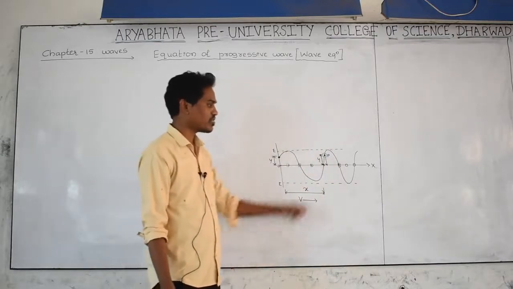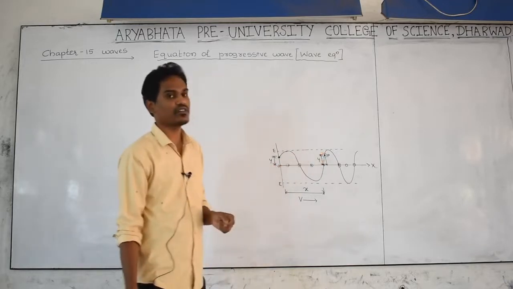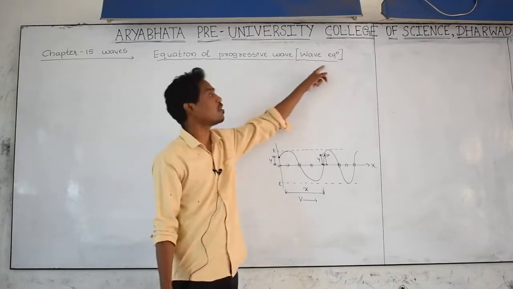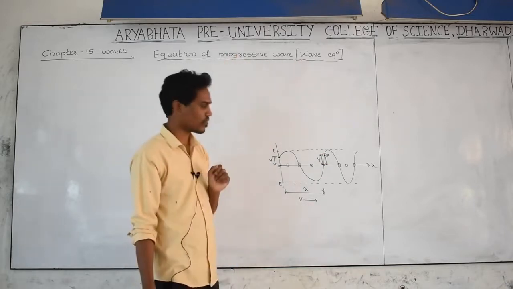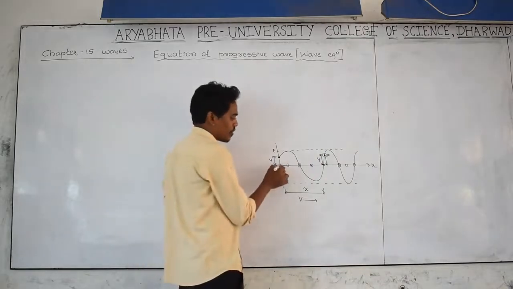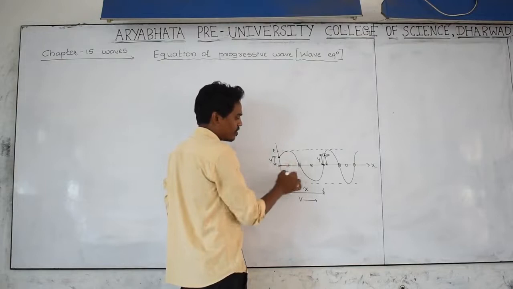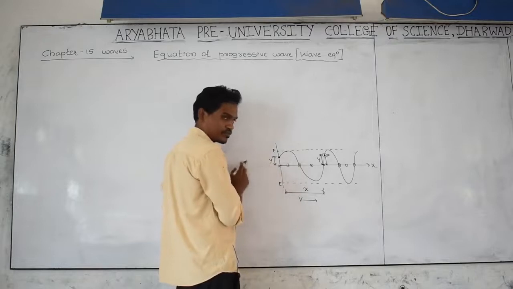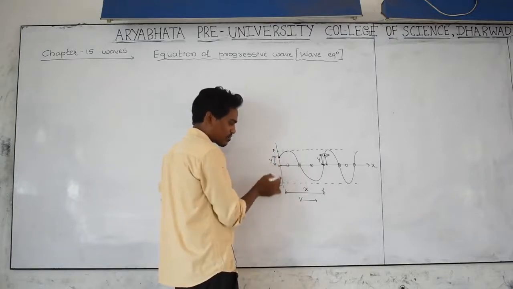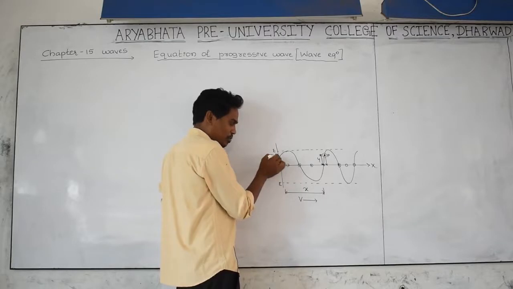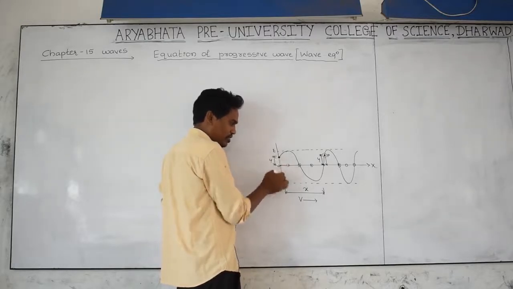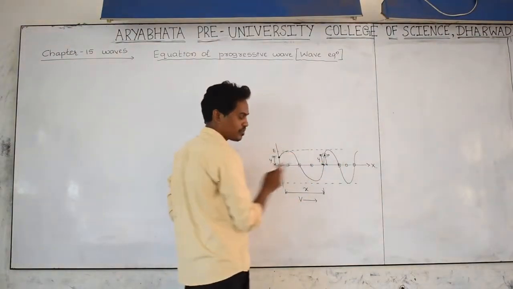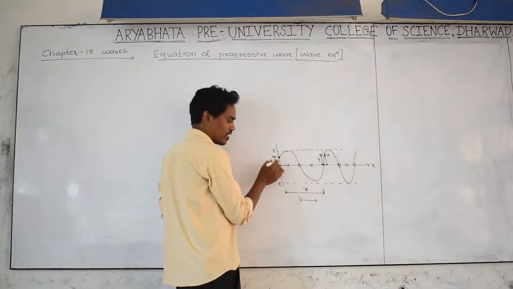To find the displacement made by particle P, there is an equation that we have to derive now. That equation is called the wave equation or the equation of a progressive wave. Here water particles are vibrating, and this first water particle is vibrating at the origin. Mainly the disturbance is created exactly here, and because of its vibration the wave moves like this.